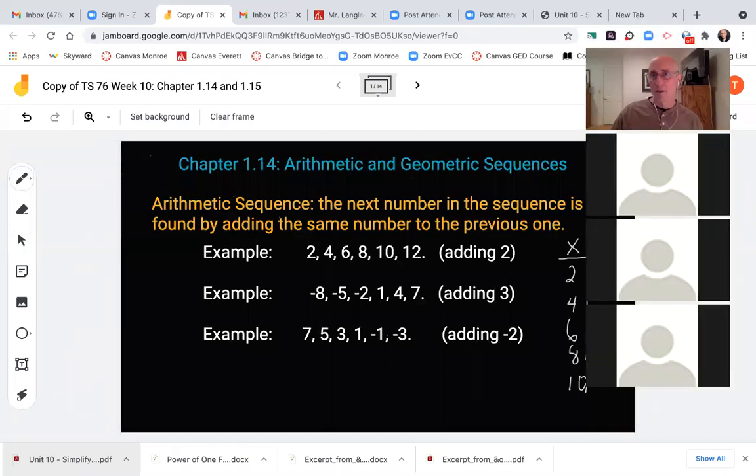So a sequence of numbers is a group of numbers in a row. If I had, for instance, the sequence 1, 3, 5, 7, we're adding 2 each time. We've got a sequence of numbers, a group of numbers in a row. And what they call in this chapter 14 an arithmetic sequence.